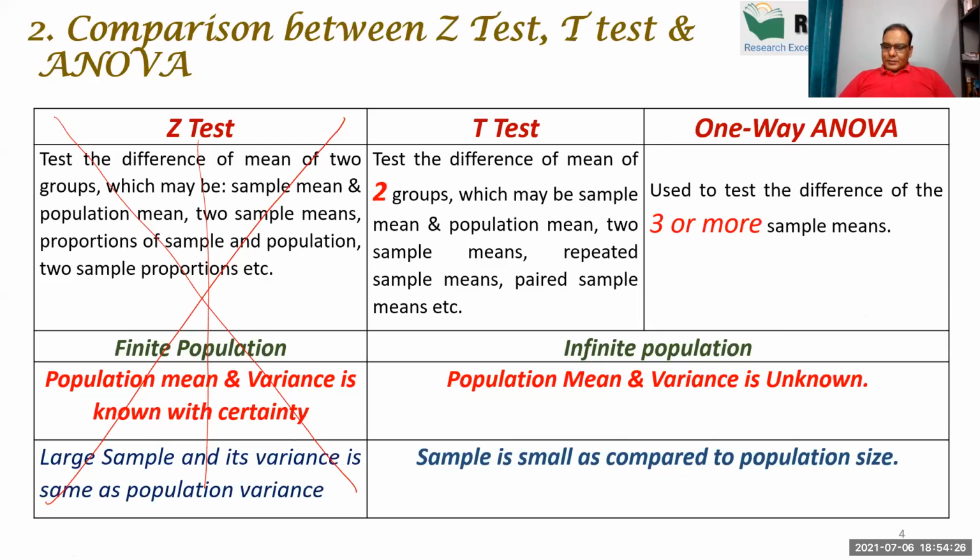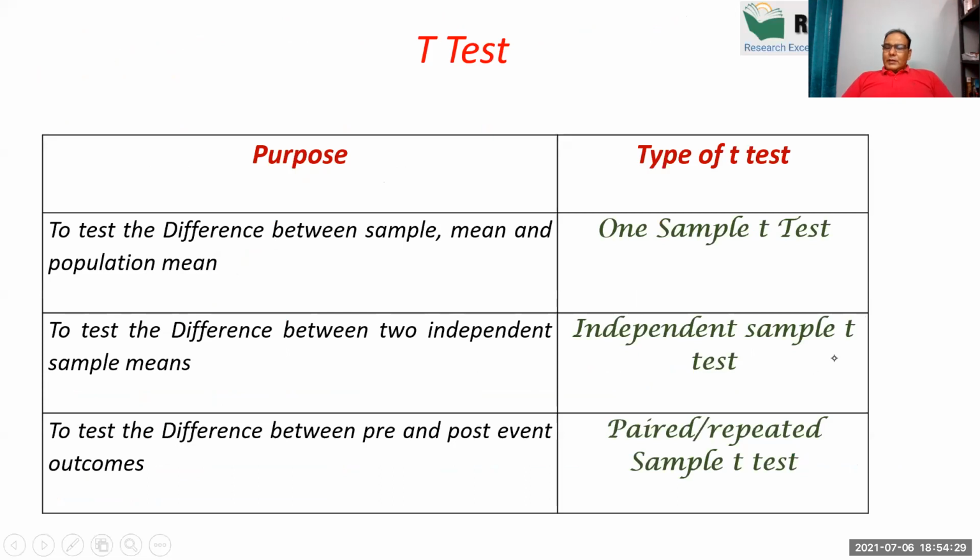Okay, now we are moving to the t-test. T-test is divided into three types. So we have three categories of t-test: one sample t-test, second is independent sample t-test, and the third is paired or repeated sample t-test. First of all, we will discuss one sample t-test, then do the practice on that. Then independent sample t-test, we will do practice on that, and paired sample t-test, we will do practice on that.